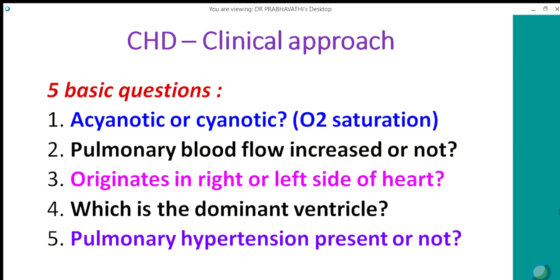Second, whether the pulmonary blood flow is increased or not. Third, whether the lesion is arising from the right or left side of the heart. Fourth, which is the dominant ventricle. This is more relevant in patients with congenital cyanotic heart disease. And finally, whether pulmonary hypertension is present or not.